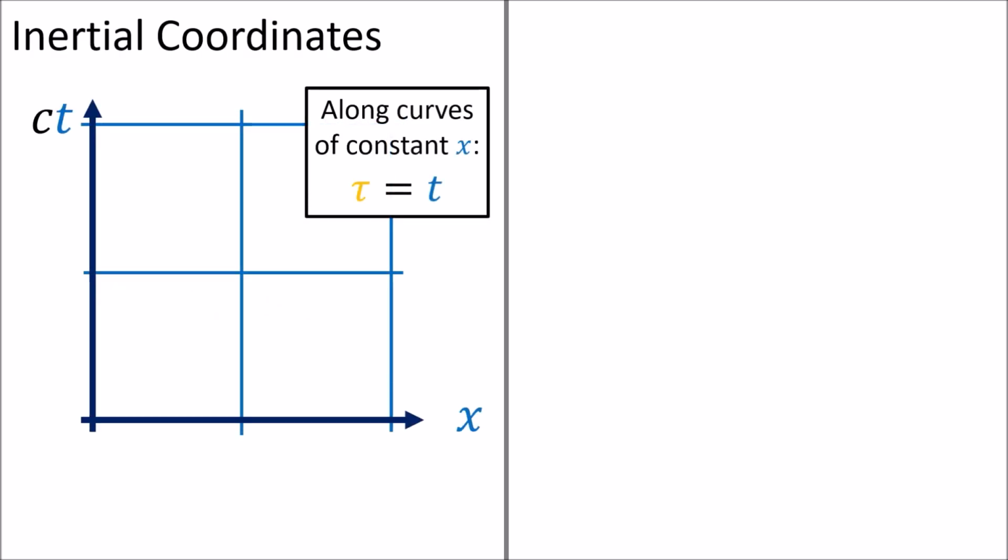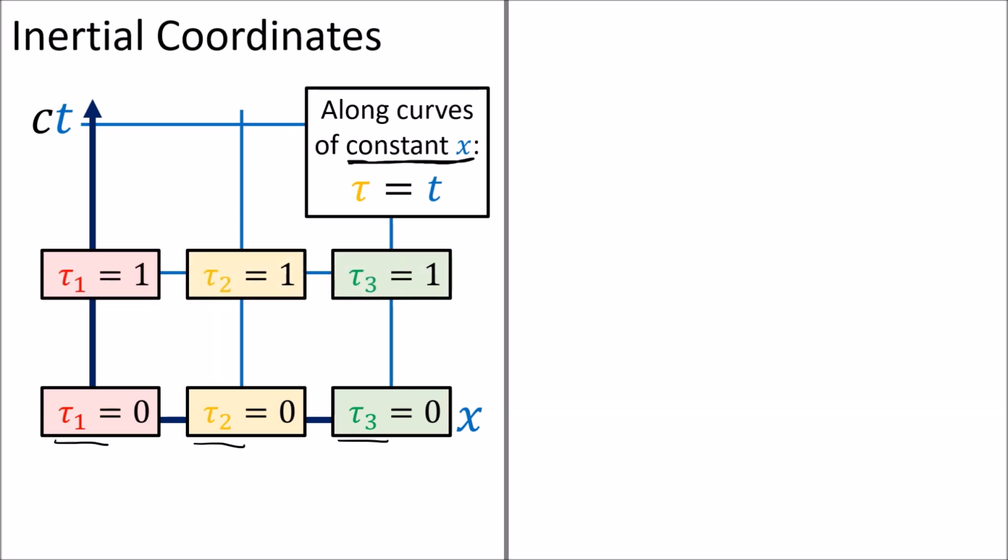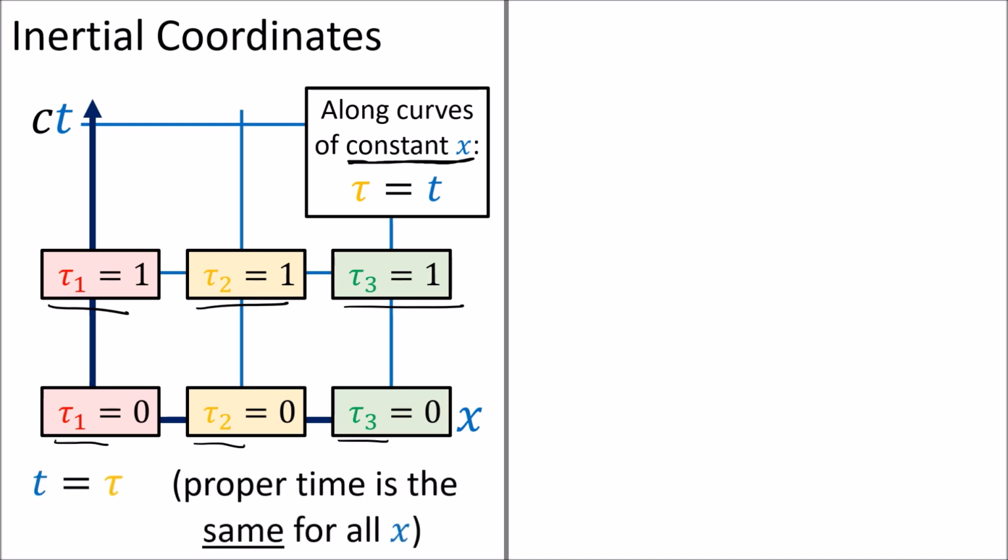Let's visualize this with space-time diagrams. In inertial coordinates, we know that along lines of constant position, the proper time tau is just equal to the coordinate time t. So if we place clocks tau1, tau2, and tau3 at various positions and set them all equal to 0, then at this line of simultaneity a bit later, the clocks all read the same value of 1. So in inertial coordinates, the coordinate time t is equal to the proper time tau if we remain at a constant position. And this is the same time measured for all positions x.